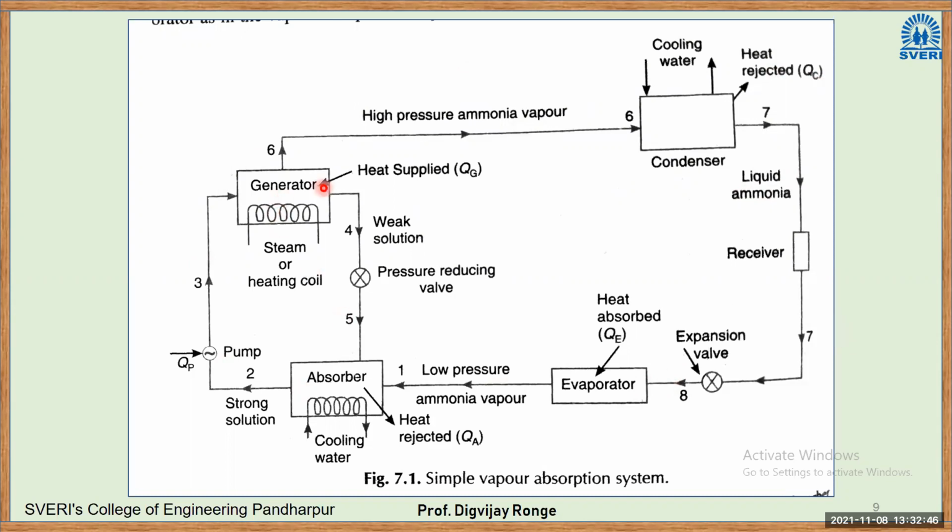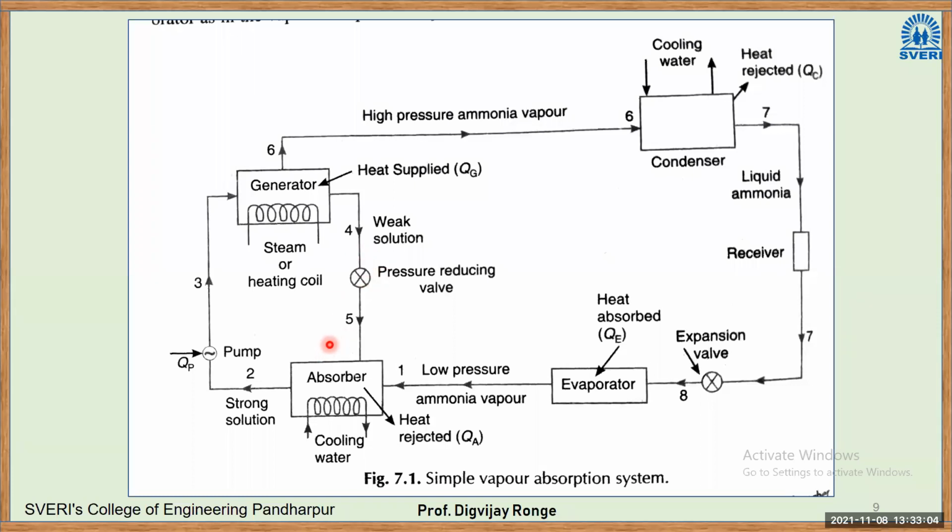Then there is another circuit. So here at the outlet, another outlet, it is for water. Here the water will contain very low concentration of ammonia. That is why we are calling it a weak solution. Now this weak solution will pass through the pressure reducing valve. It will be reduced to the pressure of the absorber.